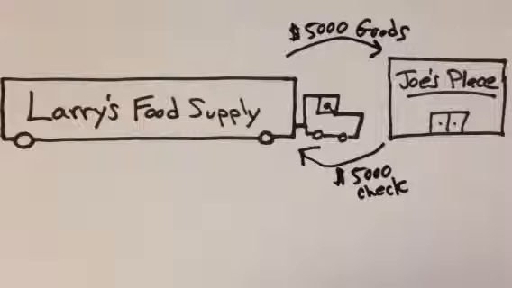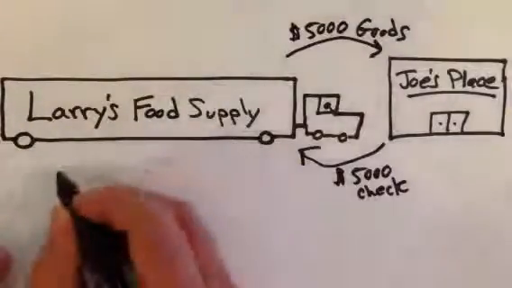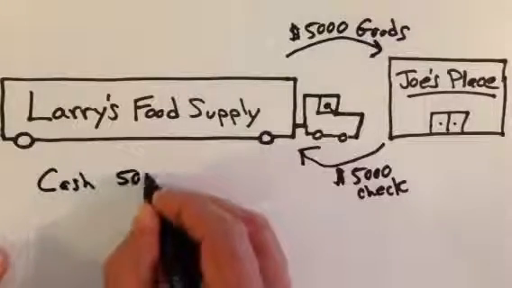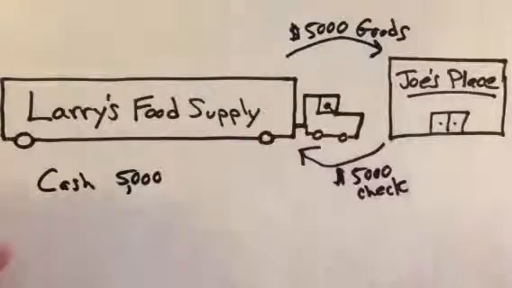Now, at the end of the day, when I bring my truck back to the warehouse and go in to update my accounting records, let's look specifically at what happened with this transaction with my customer Joe, who owns Joe's Place. He gave me a $5,000 check. Well, I'm going to record in my accounting records that cash, the $5,000 that he paid me. Of course, I'll be depositing this in my business's bank account.